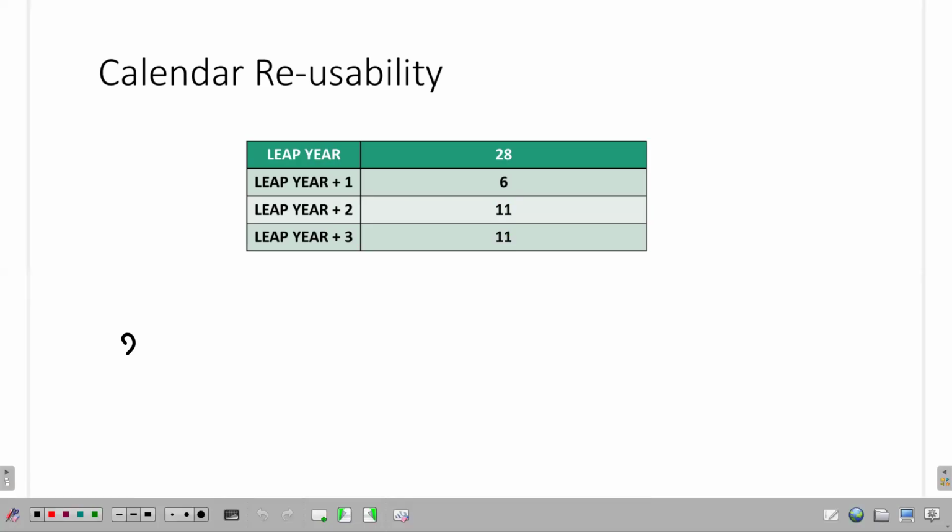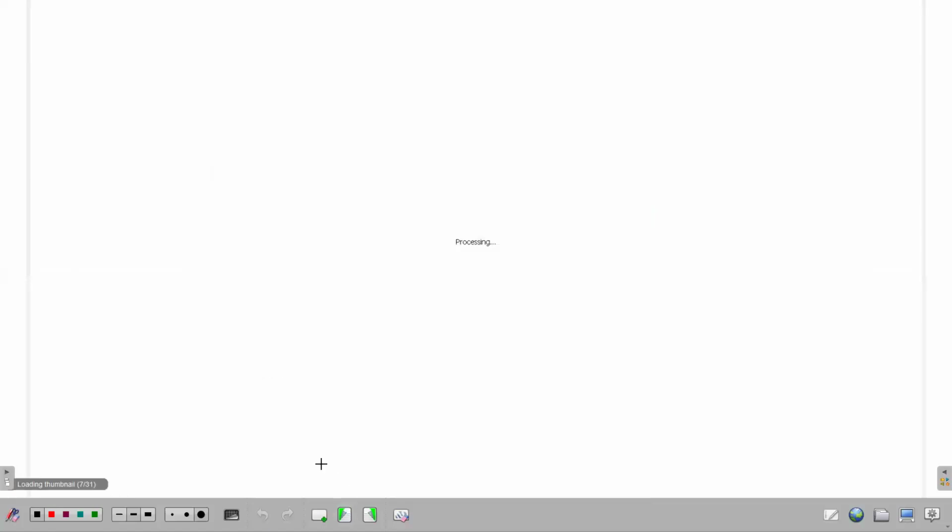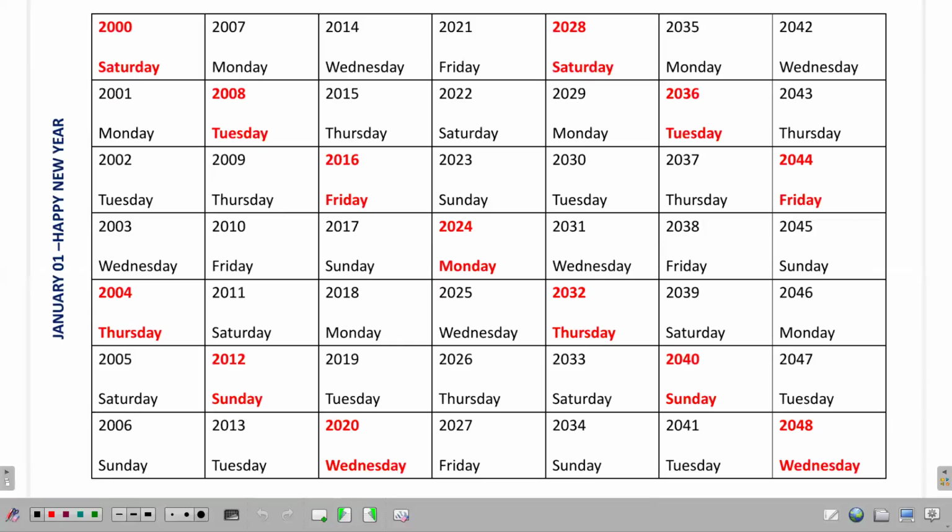Now, consider 2000. You know, 2000 is a leap year. That calendar can be reused again after 28 years. So 2000 plus 28, 2028. So I'm saying that the 2000 calendar, you can reuse it again in 2028. Let's have a look at this cycle here. 2000, you know, January 1 happens on a Saturday. You can see 2028, that January 1 under consideration, it is also happening on a Saturday.